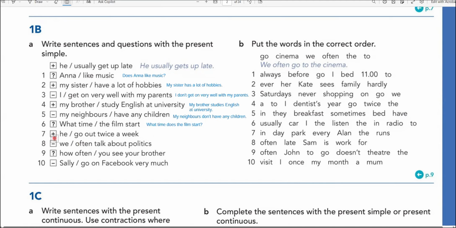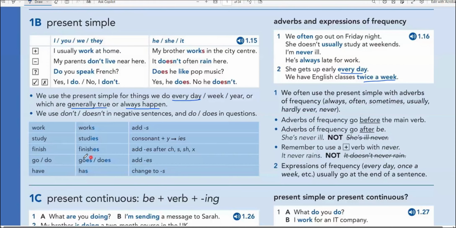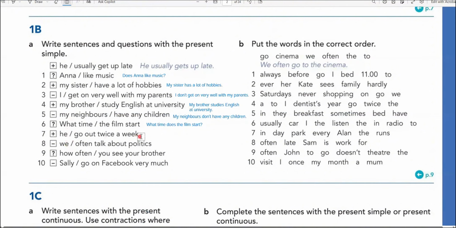And then we got positive here. He go out twice a week. For he, we use goes, right? Go becomes goes. He, she, it. So he goes out twice a week.